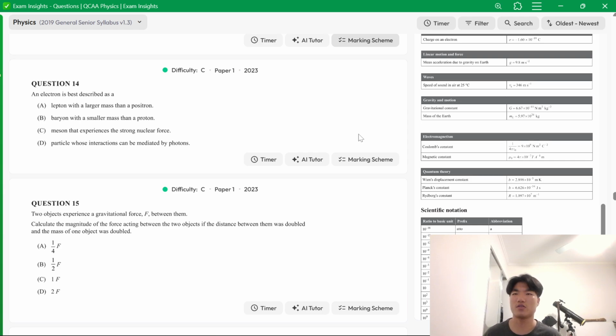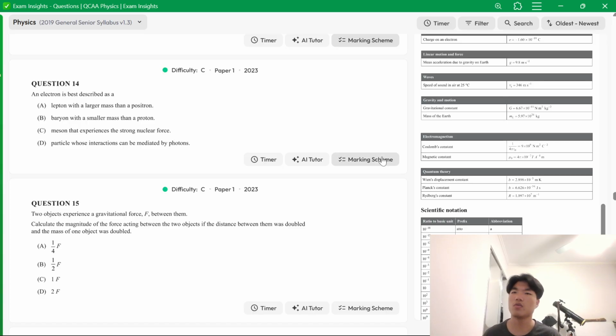An electron is best described as a lepton. It is a lepton with a larger mass than a positron. No. An electron is a lepton, yeah. Positron is the antiparticle or anti-electron. It has an opposite charge and an opposite spin, but has the same mass. So it's not A. It's not a baryon, so it's not B. A meson again involves quarks and is a type of baryon, so it's not C. So that just leaves D.